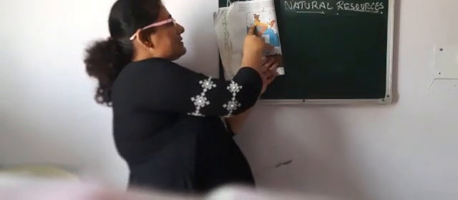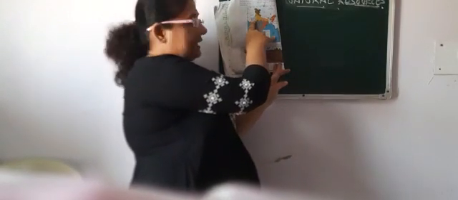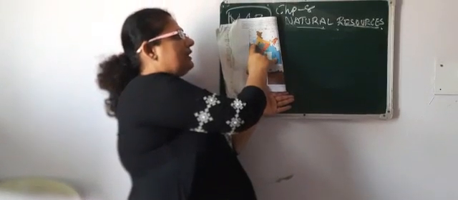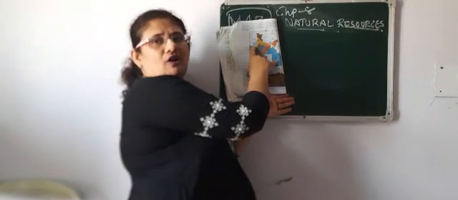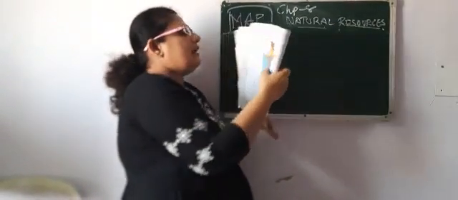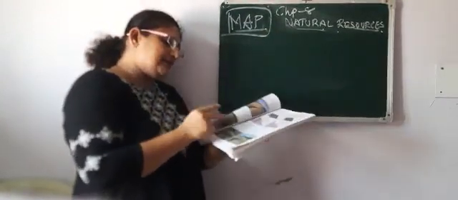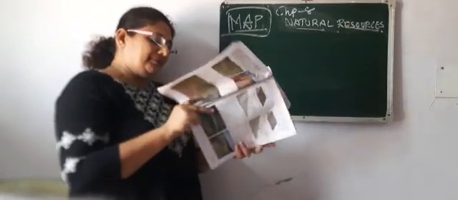Desert soil you will find in Rajasthan, part of Punjab and part of Haryana, and a little part of Gujarat also, Rann of Kutch. So here is where you will find desert soil. So in this way it has been given.